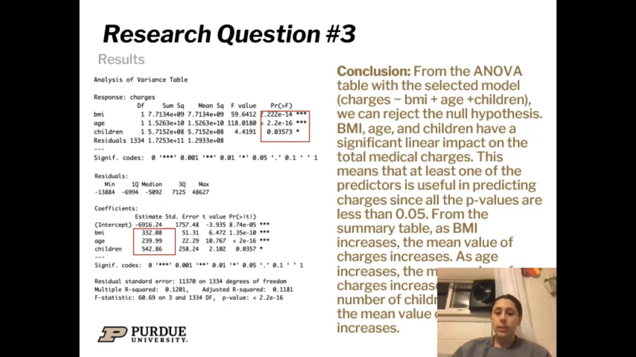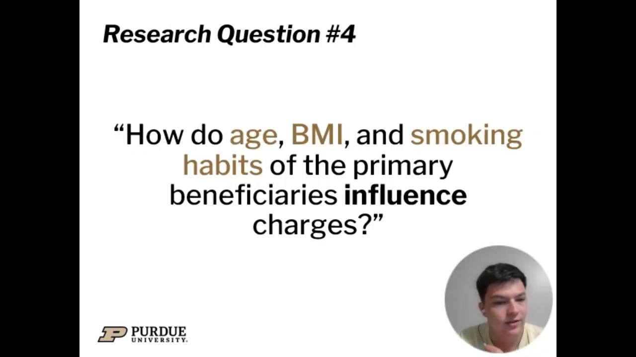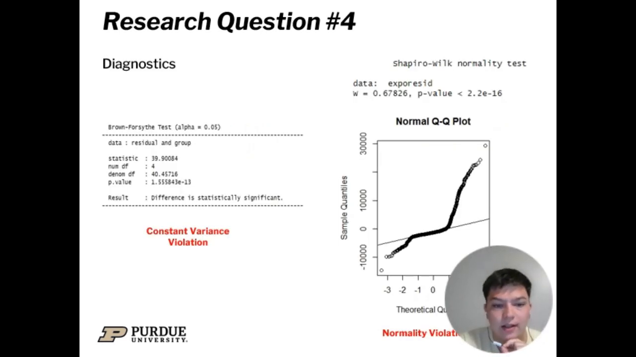Our fourth research question is looking to see if age, BMI, and smoking habits have a significant impact on medical charges. To begin, we look to see if the data has constant variance. To do this, a Brown-Forsythe test is run, and because the p-value is less than 0.05, we conclude that the data is non-constant variance. And then we look to see if the data is normally distributed. We run a Shapiro-Wilk test for this, and we reject the null hypothesis and say that the data is non-normal.